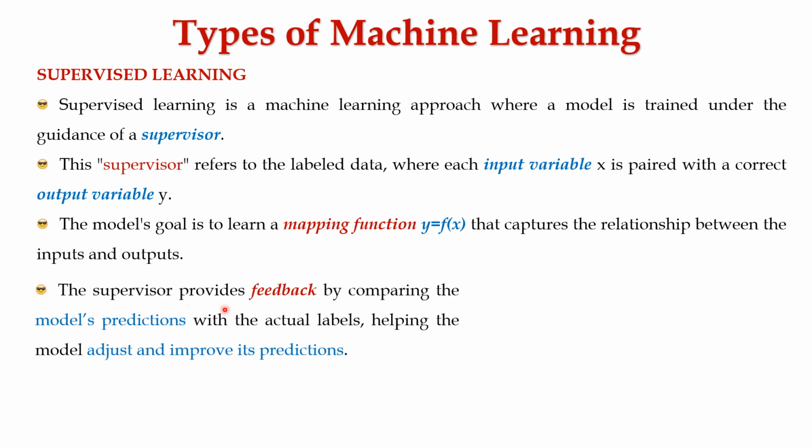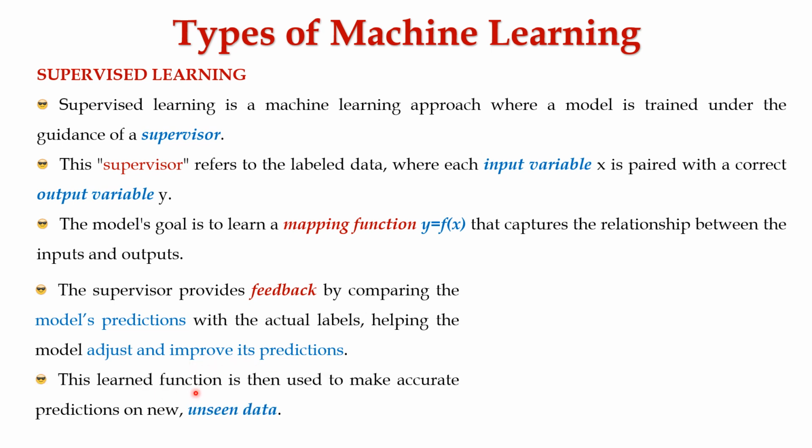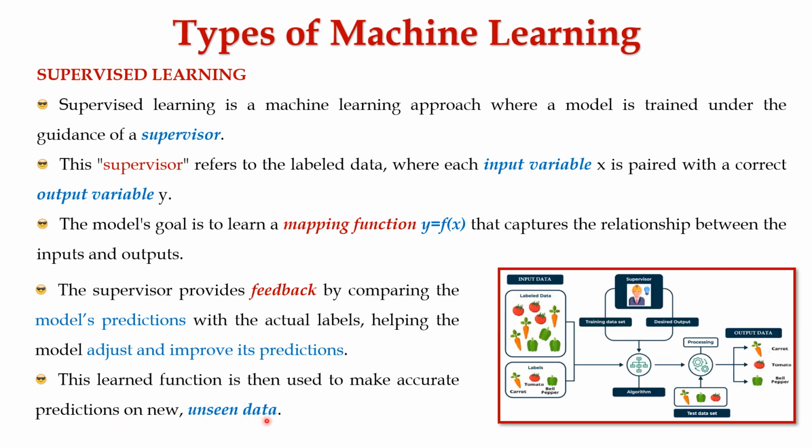The supervisor provides feedback by comparing the model's prediction with the actual labels, helping the model adjust and improve its predictions. This learned function is then used to make accurate predictions on new, that is, unseen data.